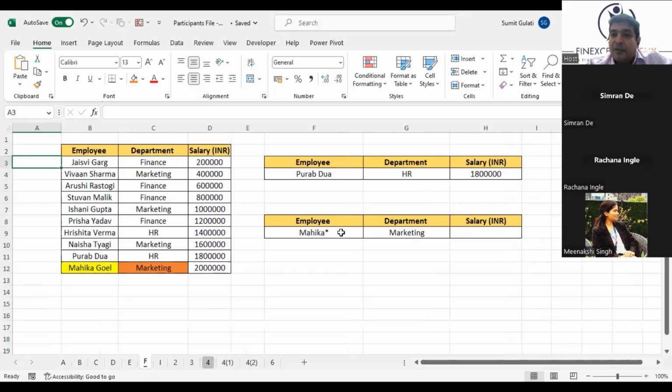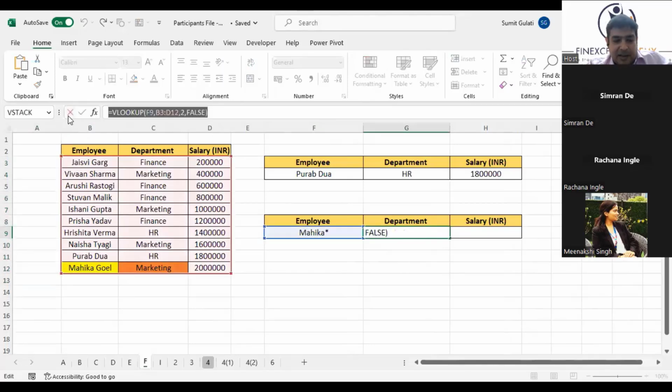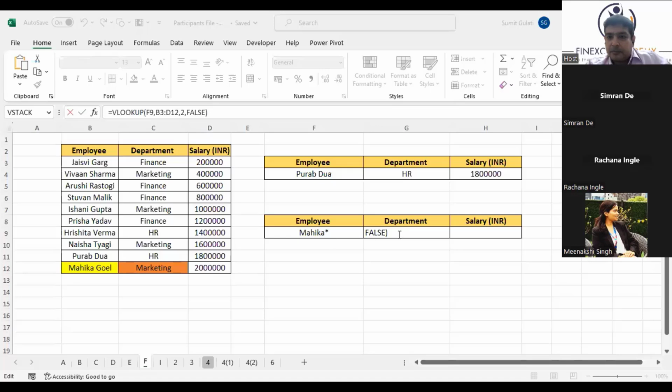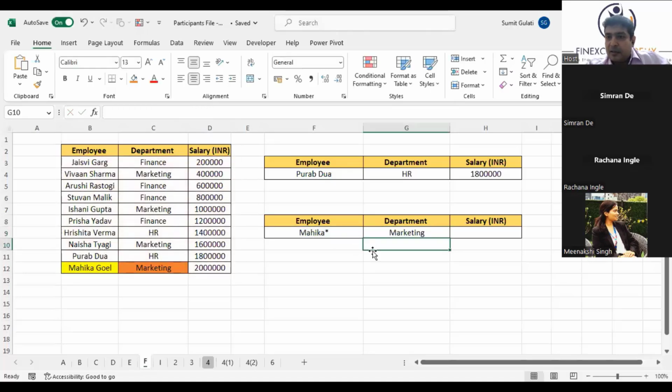Yes, then it will work, but then you need to have the surnames in. I'll tell you that way also. In the next question, I'll tell you what to do in that case, because you have to have something which is unique on the left side. Right? Next question, I'll tell you a way which is very interesting, much more advanced. Is this clear? The first way is clear. What I've done, I've used the same formula, just instead of using Mahika, I have used Mahika star. I have to use Mahika star.